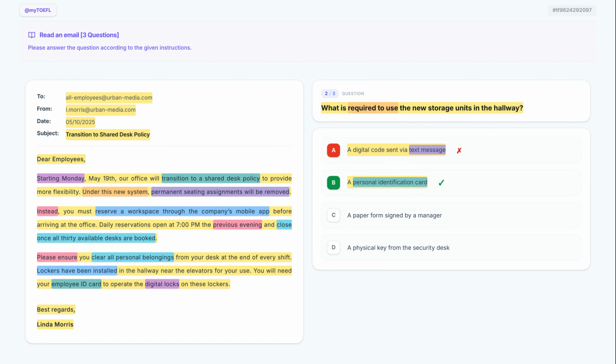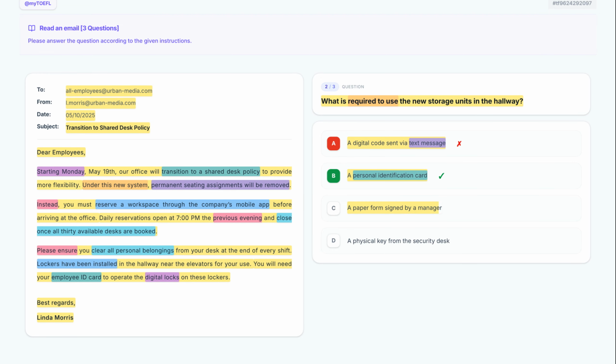Here's option C. Let's break it down. A paper form signed by a manager. There is no mention of a paper form or a manager being involved in accessing the lockers. The process is digital.